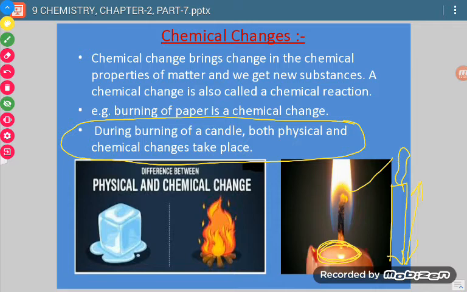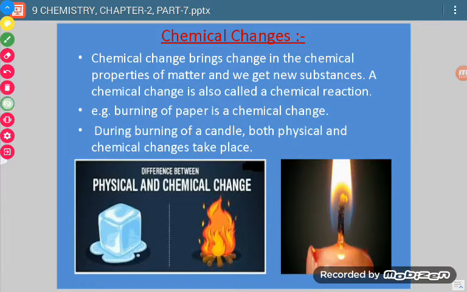So wax has changed into light and heat, which means this is a chemical change. So both processes occur in this example.